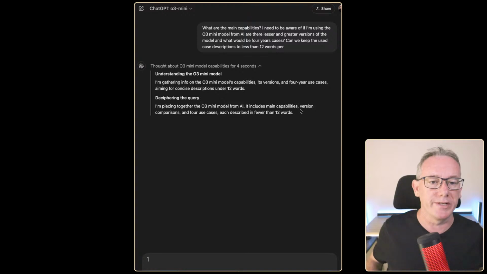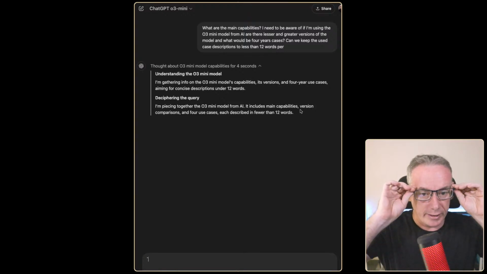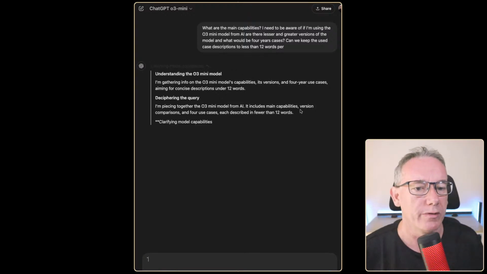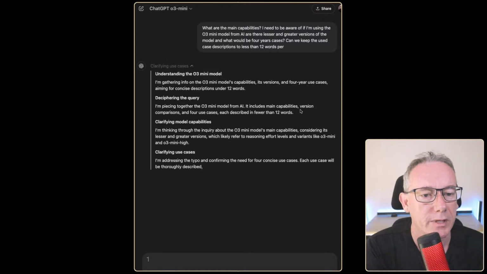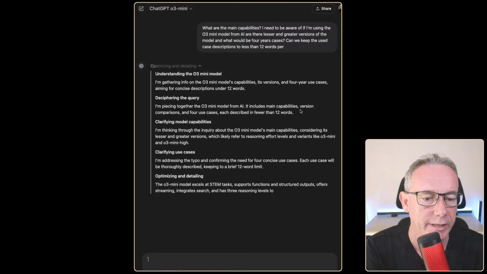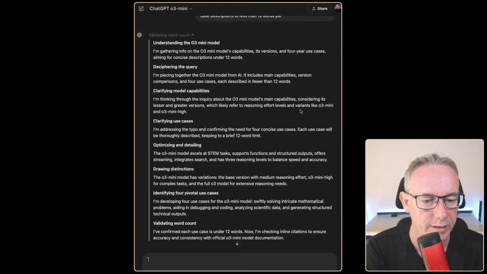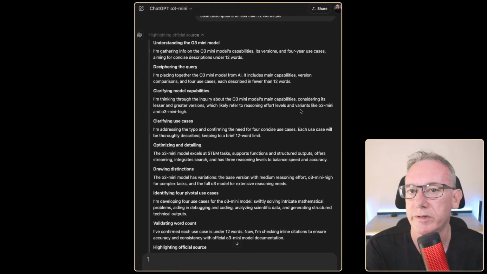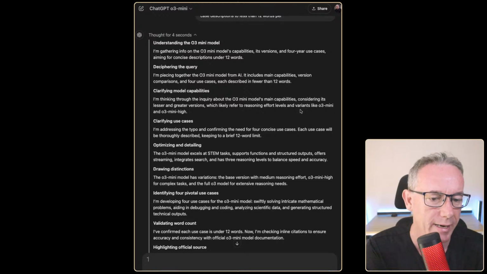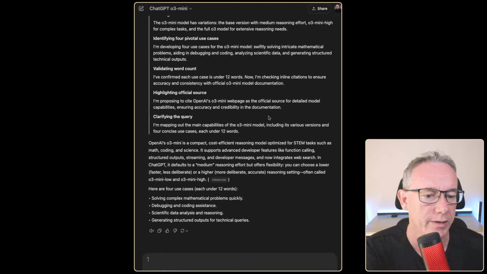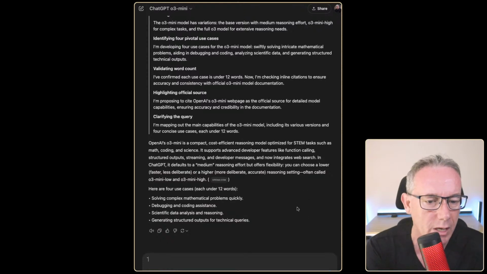It's using a reasoning model, understanding the o3 model, deciphering the query. Okay, so we can see it using a reasoning model, clarifying use cases, optimizing. It's slow because it's doing a whole lot more hard work, which is probably the use case I want to test it for. And what does it say?